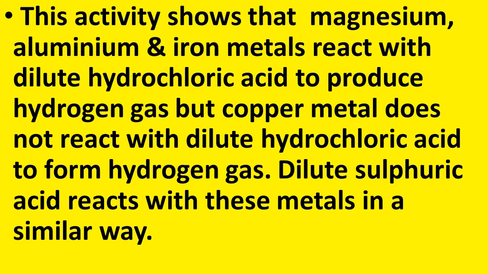So, what can we conclude from this activity? This activity shows that magnesium, aluminium and iron metals react with dilute hydrochloric acid to produce hydrogen gas, but copper metal does not react with dilute hydrochloric acid to form hydrogen gas. So, the reactive metals like magnesium, aluminium and iron react with dilute hydrochloric acid to produce their salt and hydrogen gas. But copper metal does not react with dilute hydrochloric acid and hence it does not form hydrogen gas.